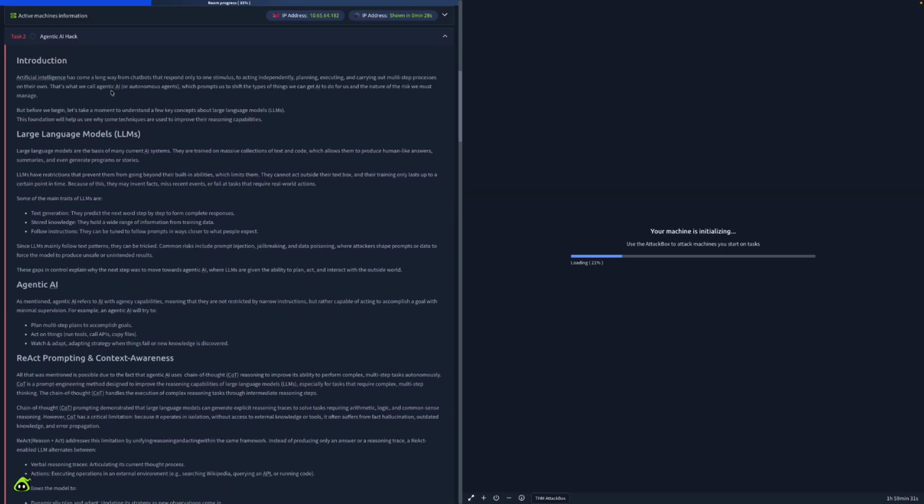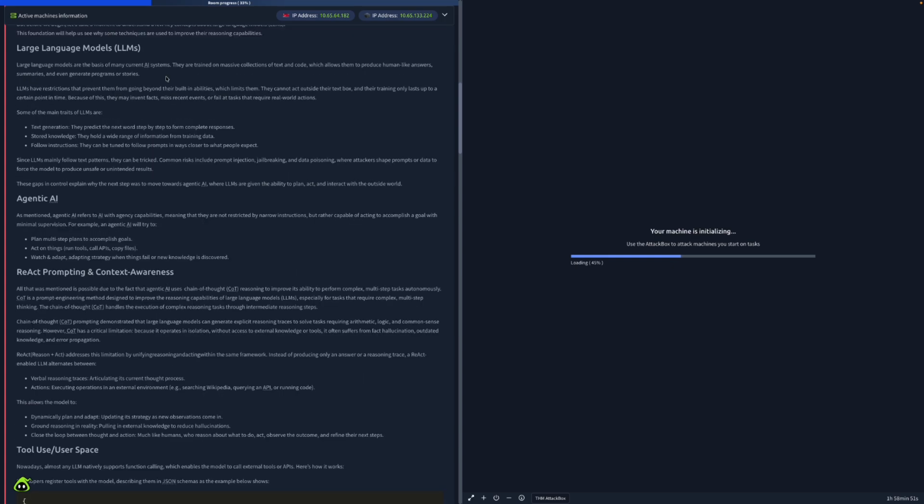Artificial intelligence has come a long way from chatbots that respond to one stimulus to acting independently, planning, executing, and carrying out multi-step processes on their own. That's what we call agentic AI, or autonomous agents, which prompts us to shift the types of things we can get AI to do for us and the nature of risk we must manage. But before we begin, let's take a moment to understand a few key concepts about large language models. This foundation will help us see some techniques that are used to improve their reasoning capabilities.